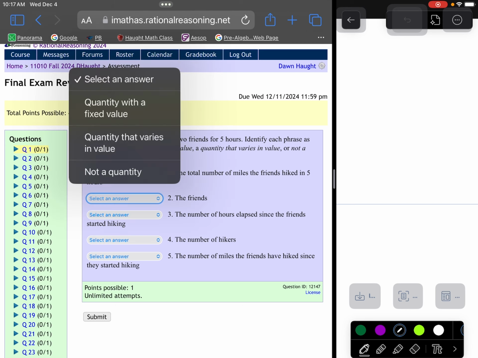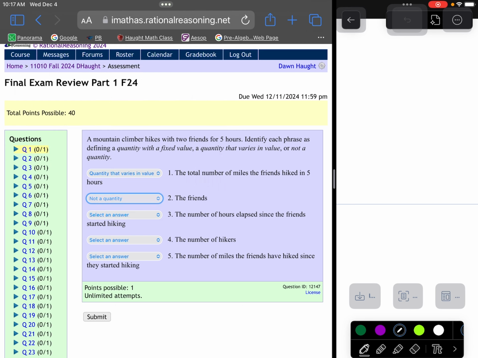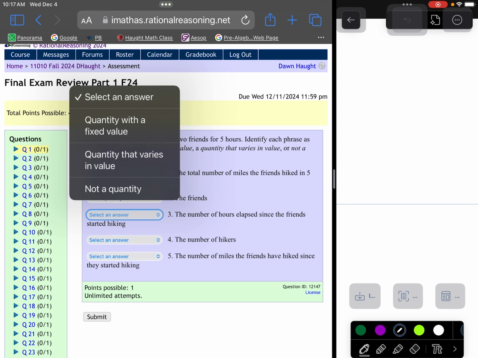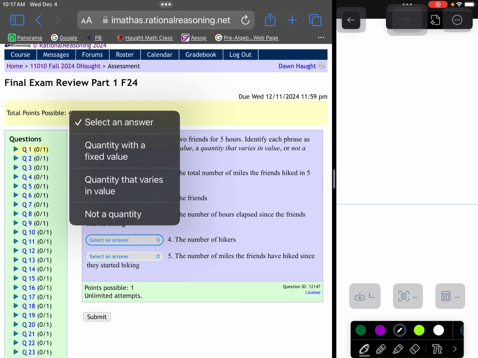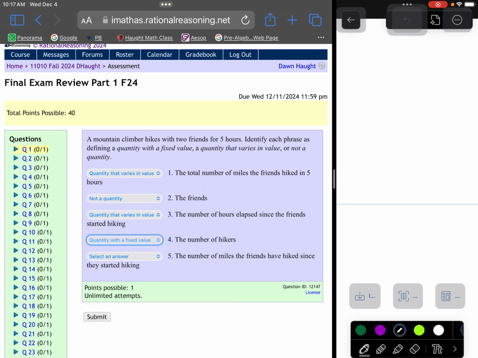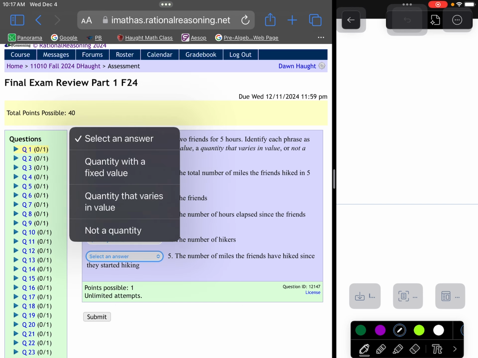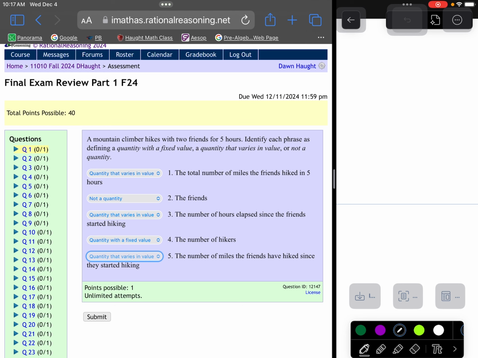The friends themselves are not a quantity. If they said the number of friends, it might be a quantity. The number of hours elapsed is going to change over time, so that is a quantity that varies. The number of hikers is a quantity, but it has a fixed value. There's always 2 hikers. The number of miles that the friends have hiked since they started is going to vary, and so that is a quantity that varies.